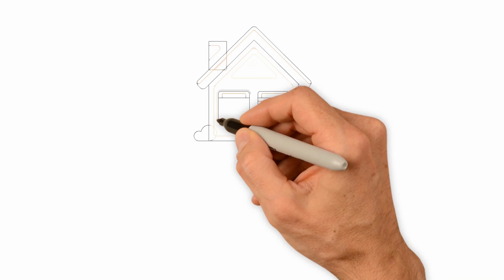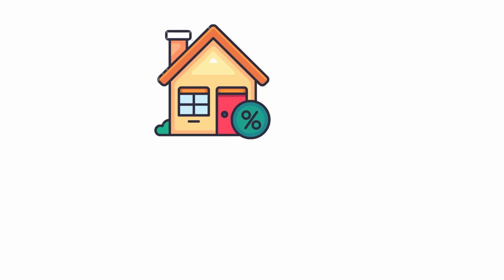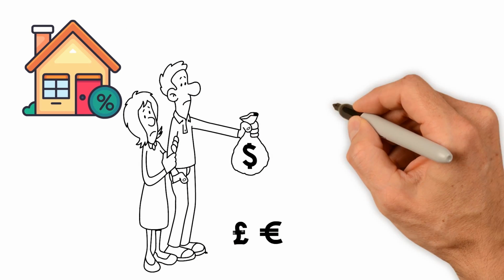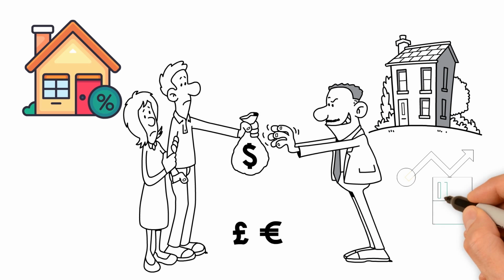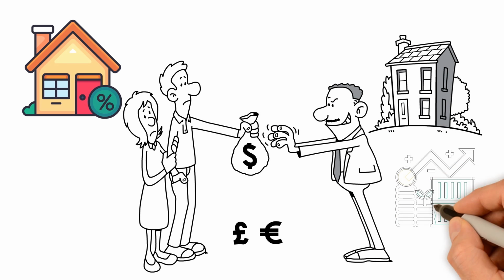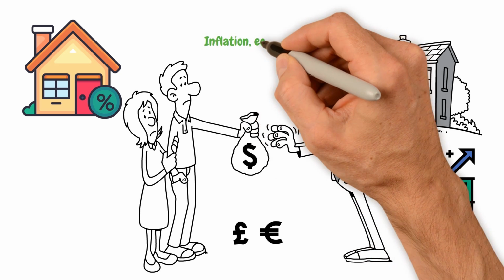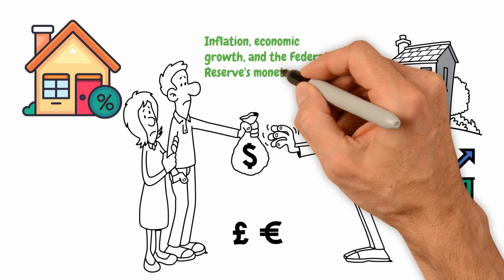First, let's define what a mortgage rate is. Your mortgage rate is the interest rate you'll pay to borrow money from a lender to buy your home. It's essentially the cost of borrowing money. Mortgage rates are influenced by larger economic conditions such as inflation, economic growth, and the Federal Reserve's monetary policy.